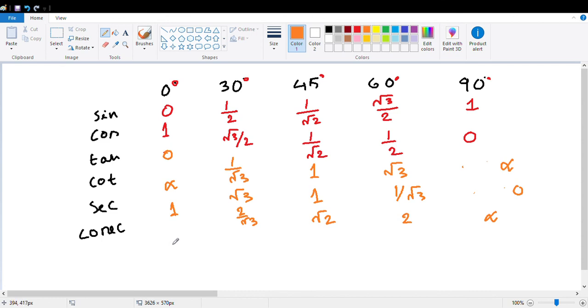Now comes cosec theta, that is 1 upon sin theta, that is 1 by 0, that is infinity. Then 2, then root 2, then 2 by root 3, then 1 upon 1, that is 1.